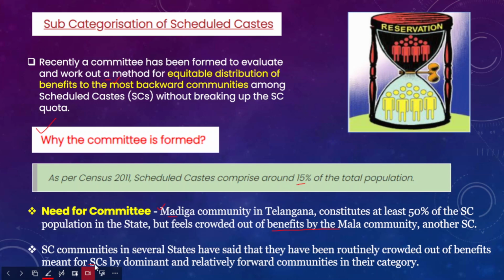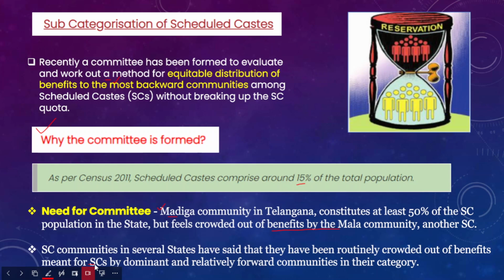Within the SC category, ST category or OBC category, there are different caste groups, and there are different degrees of development in each of these caste groups. There are progressive caste groups, and there are marginalized caste groups.